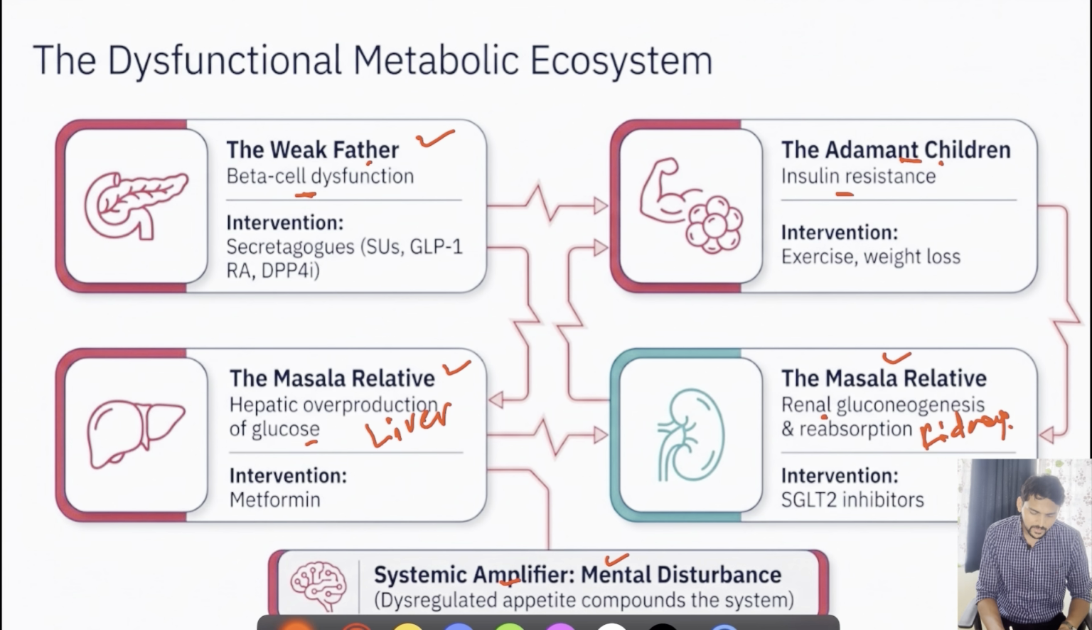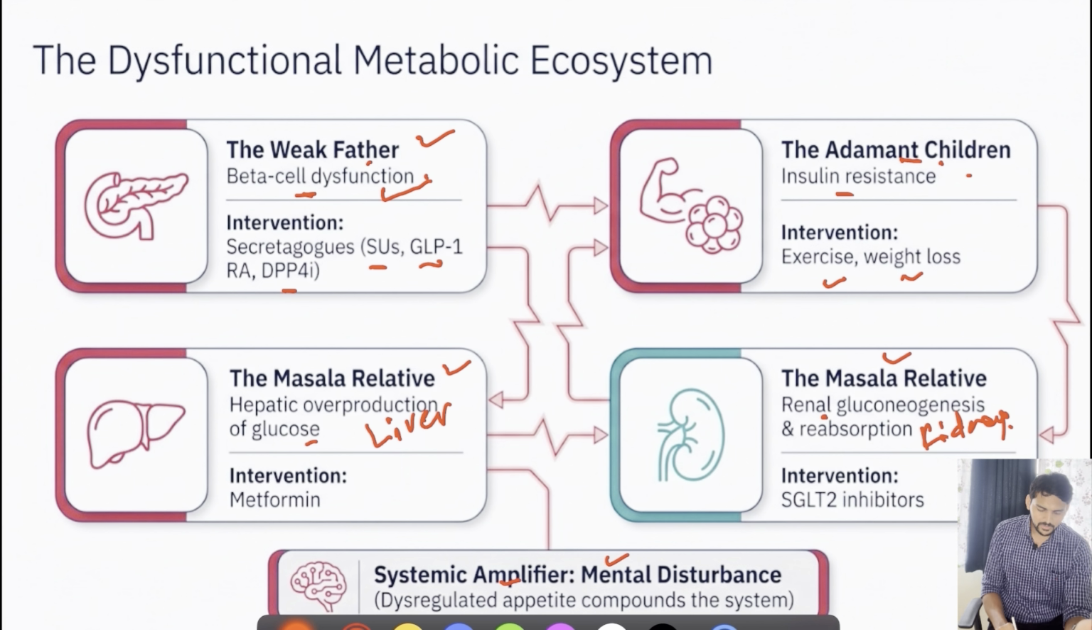For example, to stimulate this father, the beta cells, there are numerous medications, commonly sulfonylureas, which will help as secretagogues. Similarly, GLP-1 receptor agonists will do a similar mechanism, and DPP-4 inhibitors. All these we can consider as secretagogues. In some way or other, they are helping in the production of insulin. Coming to the adamant children, how can we handle them? The only way to improve insulin resistance is through exercise and weight loss.